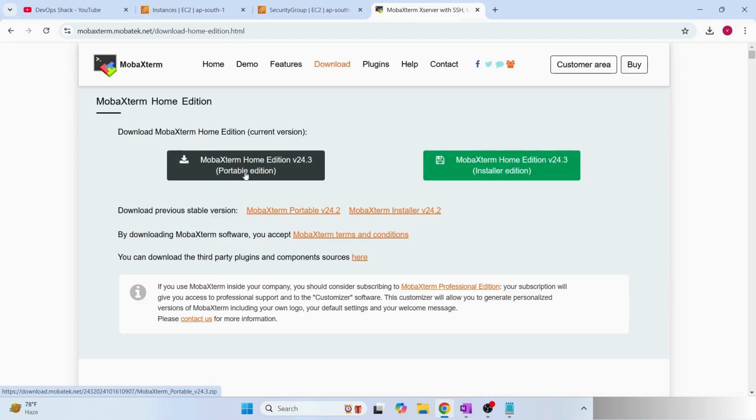Using this option, it gives you a zip folder which you just have to extract, and anytime you want to access MobaXterm, you just have to click on the exe file. So I click on download, and it will be downloaded.